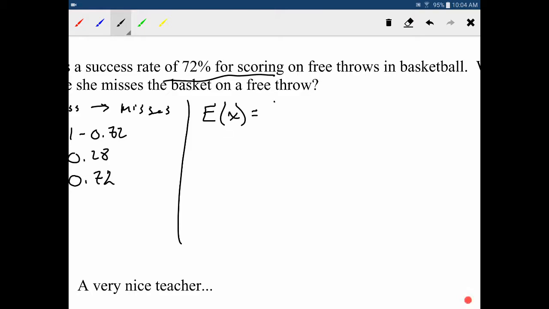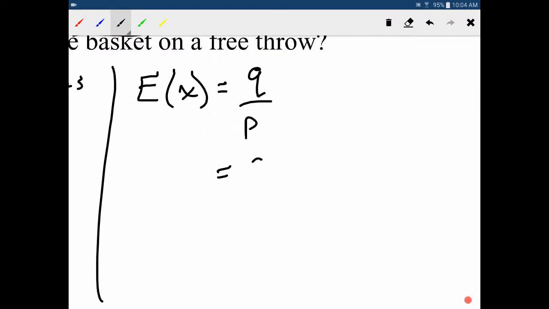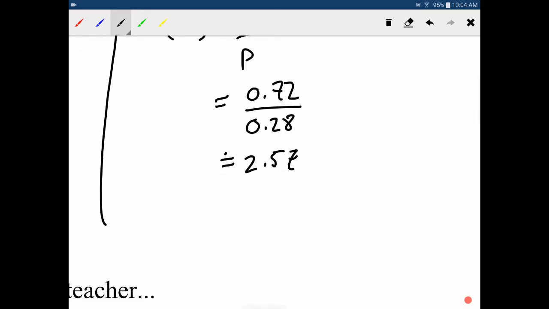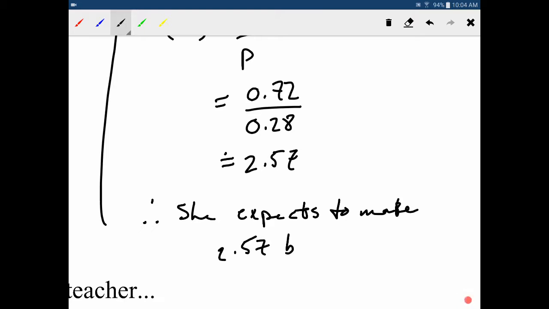Well, we just take that Q divided by the P, and we get 0.72 over 0.28, and it equals about 2.57. Okay? So therefore, she expects to make 2.57 baskets.